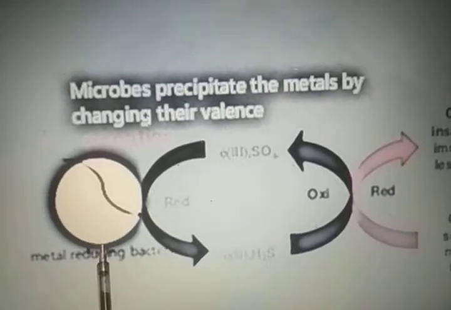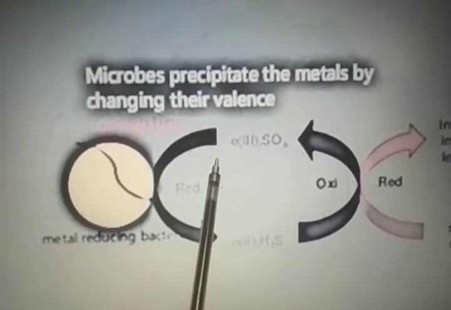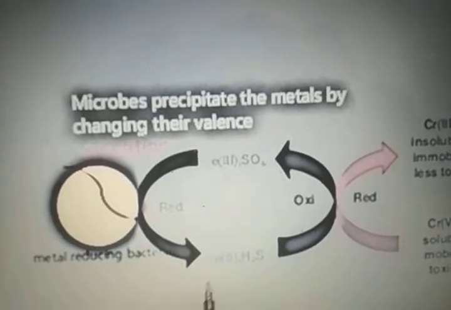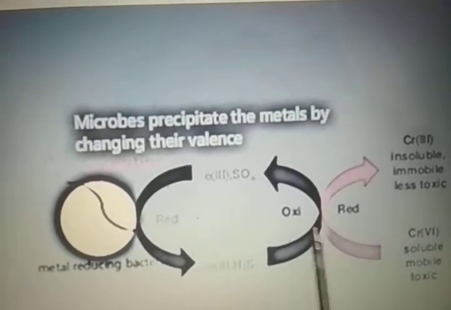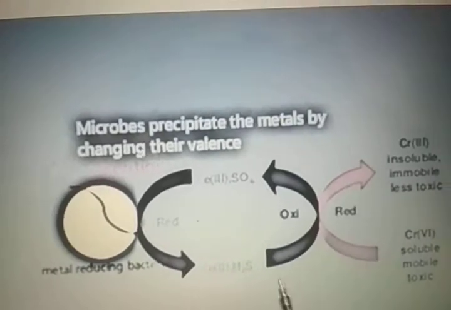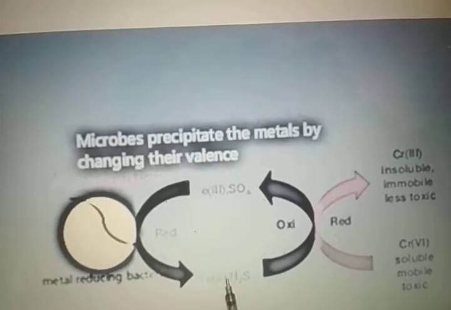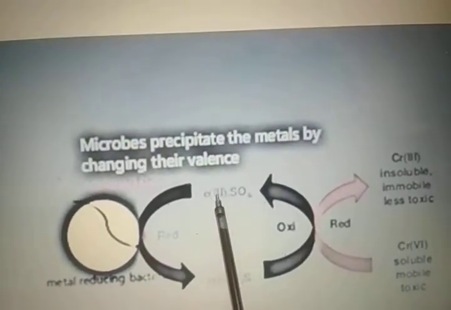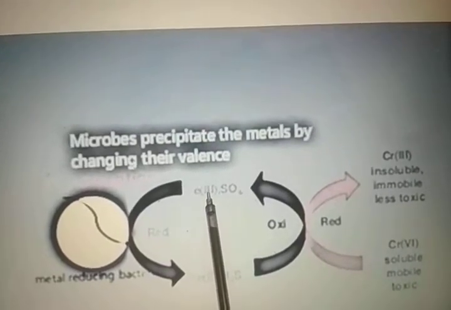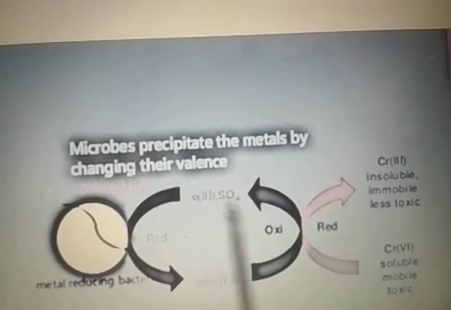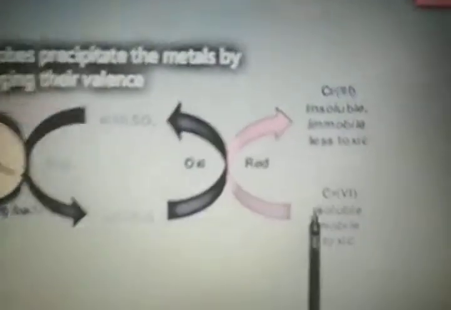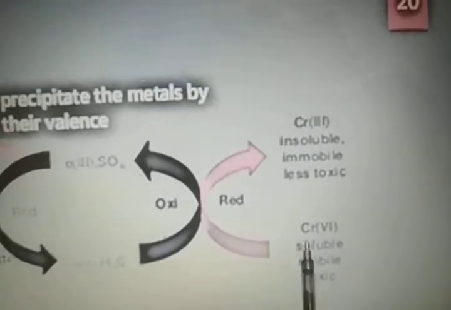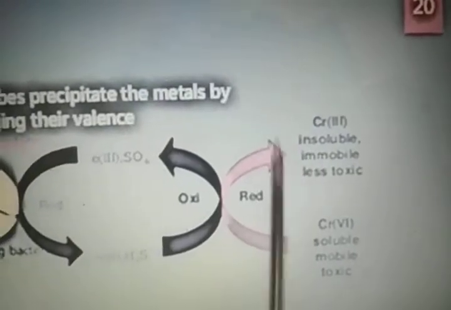It gets oxidized itself, and the iron gets reduced. Further, the other metal oxidizing bacteria oxidize this iron back to this form, and simultaneously the soluble form of chromium gets reduced to the insoluble form.